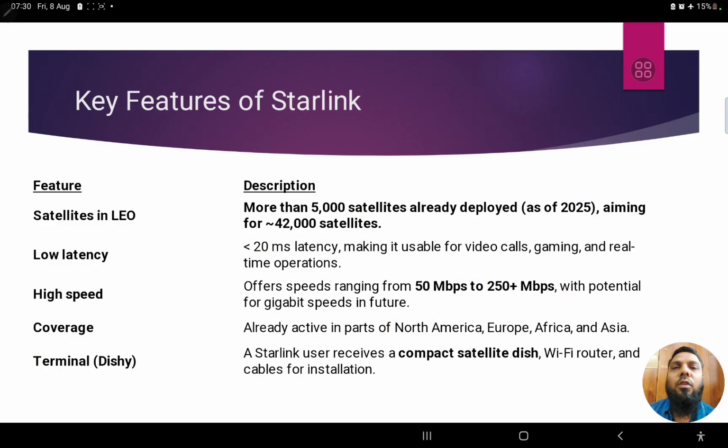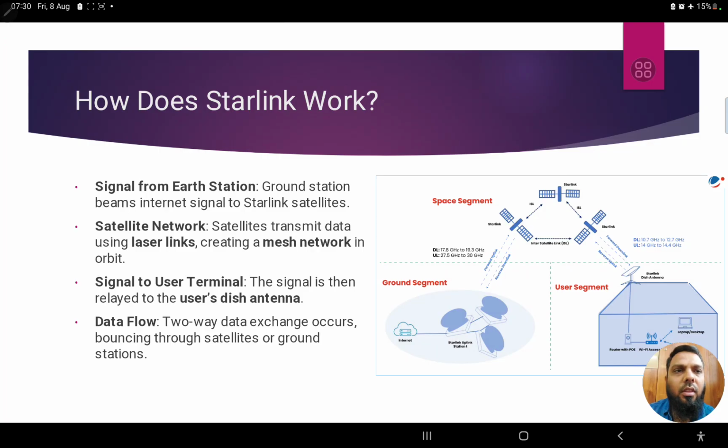So these we can say are the features of this particular Starlink project, how it is going to work. So this is the entire structure. If you see the diagram, this is the ground segment, space segment, and the user segment, right? Users' home. The ground segment has all the servers and the uplink stations from where the data can be sent to the satellites.